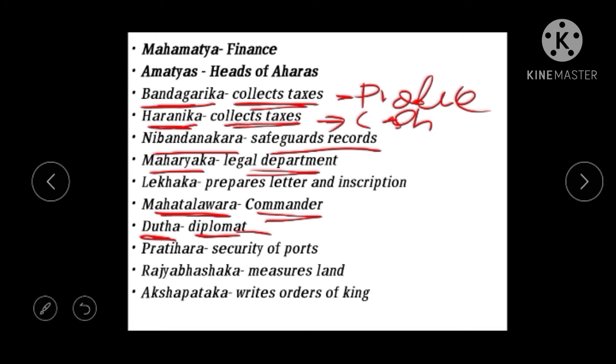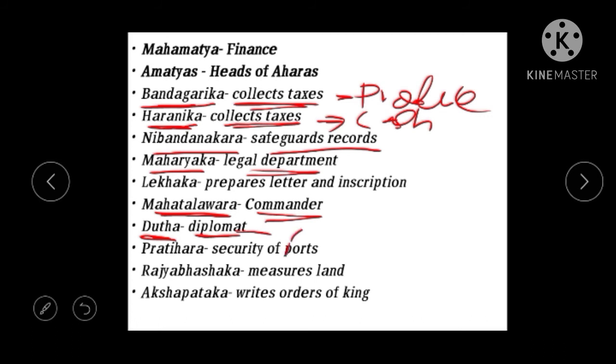And we see the next one, Pratihara. He is the person who gives security to the forts. There are four important forts. He gives security from external aggression, so that no one should destroy them. So he used to look after the security of the forts.